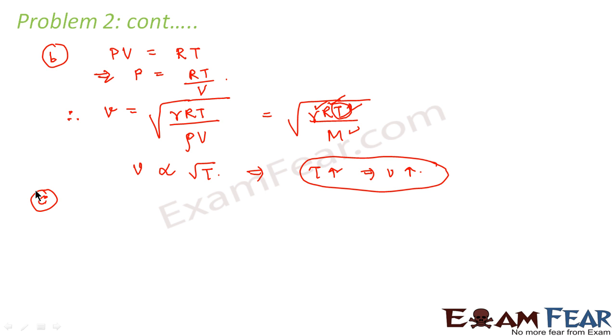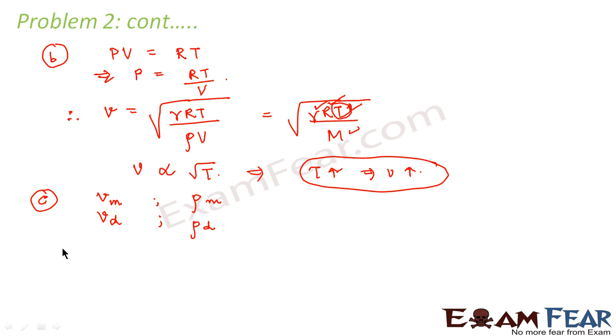So let us suppose that we denote the velocity of sound in moist air by Vm, the velocity of sound in dry air as Vd, the density of moist air as rho m, and the density of dry air as rho d. So m and d subscripts are used for moist air and dry air respectively.